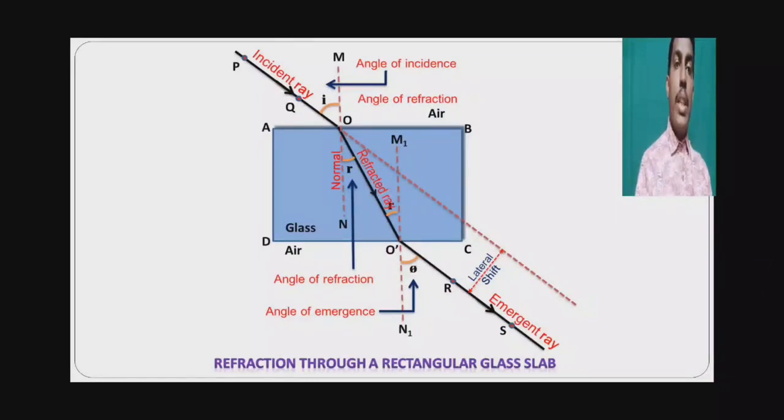Here if you extend the incident ray, we can observe that the extended incident ray and the emergent ray are parallel to each other. The distance between these two parallel rays is called lateral shift.